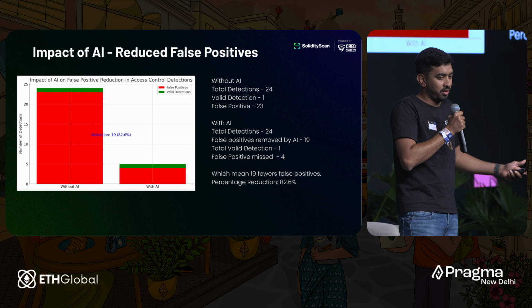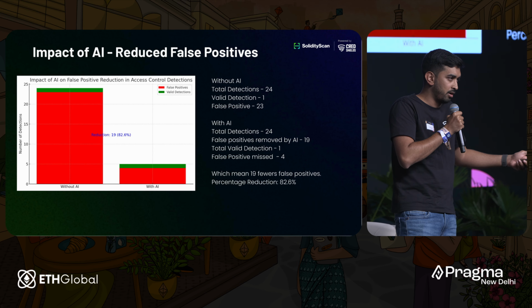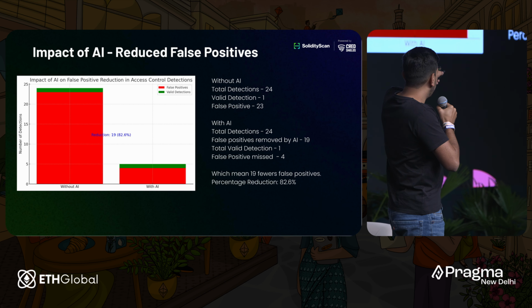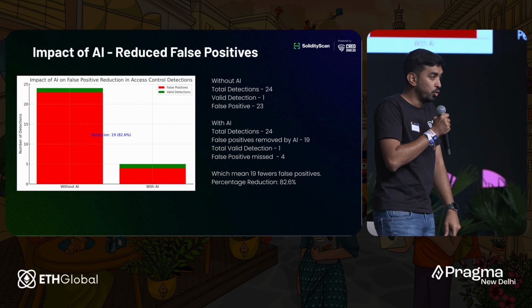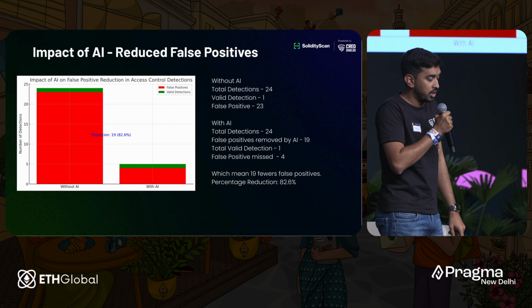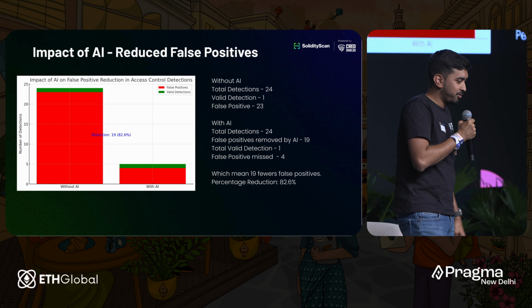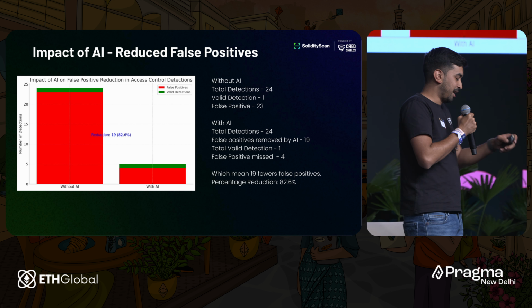And if you are giving 23 false positives, it increases the work of an auditor or maybe a developer to validate whether this is a false positive or not. But then with the AI, 19 false positives were reduced, which means an 82% reduction in false positives. So this was our first step. Unfortunately, I don't have slides after that because the recent deployment happened last week, so I'll just speak about it.